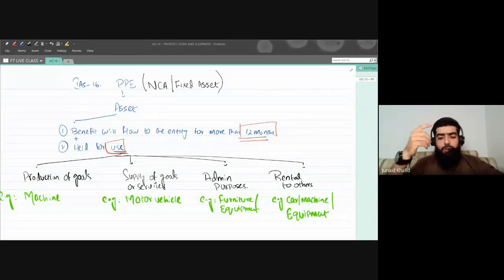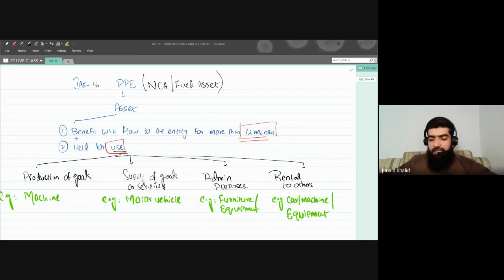What is property, plant, and equipment? It is basically a non-current asset, which means an asset which has a life of more than 12 months and that is held for the purpose of use. If you are using that asset either for the production of goods or for the supply of goods and services or for administrative purposes, or even if you have rented out that asset, it will be considered that you are using that asset. And once you are using that asset, it will be classified as property, plant, and equipment. Are we clear on this one?